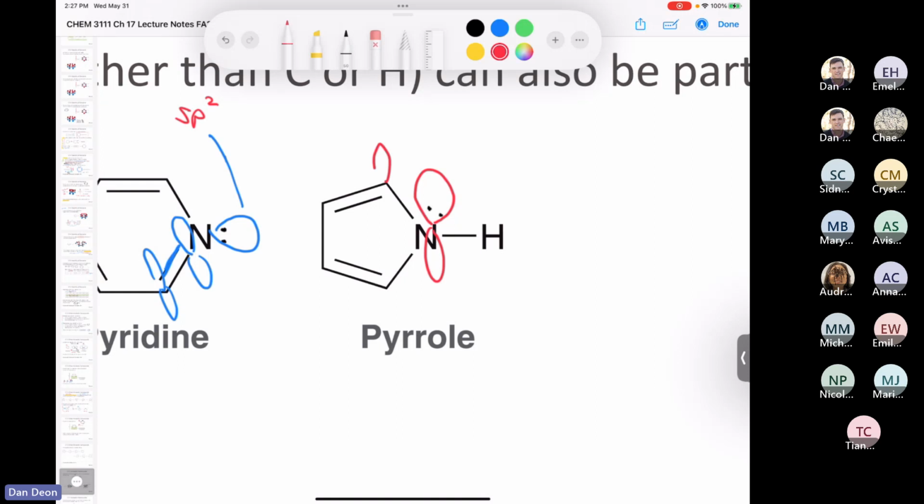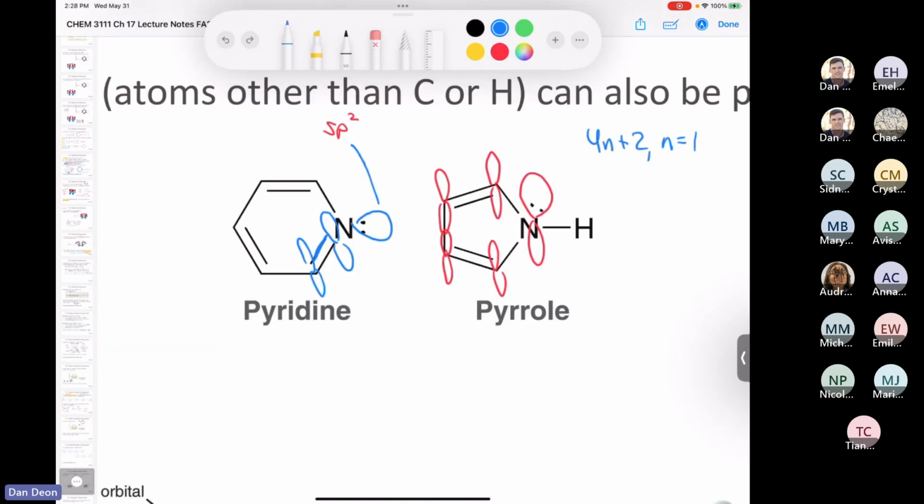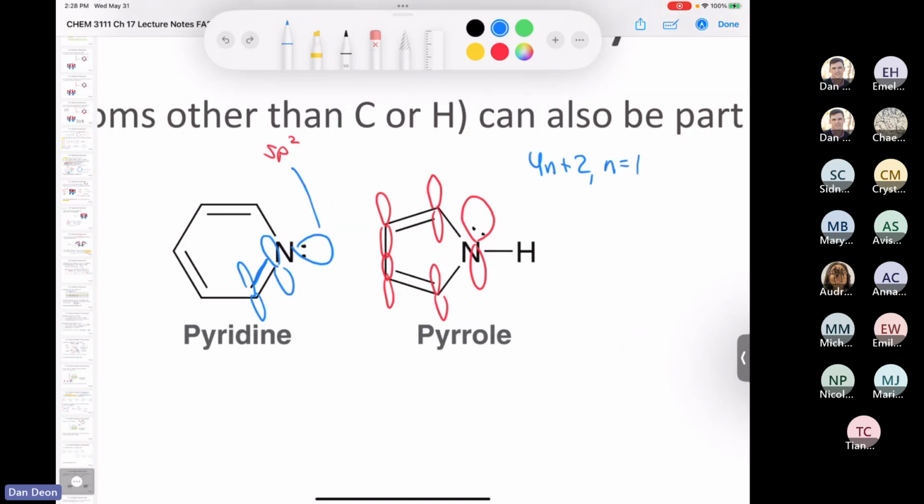But the difference is the lone pair is involved in aromaticity, right? It's involved in that continuously overlapping system of p orbitals, whereas in pyridine, the lone pair on the nitrogen is in an sp2 hybrid orbital. Maybe I should label this here. This is a p orbital. And so it is not involved in aromaticity, which frees up that lone pair to behave as a base, whereas the lone pair on pyrrole can't behave as a base. If it did, then the compound would lose its aromaticity.